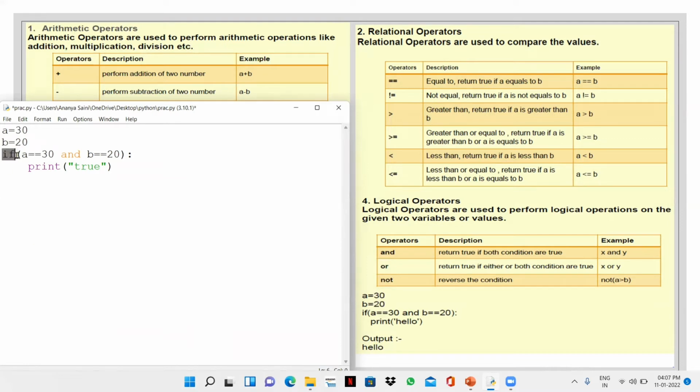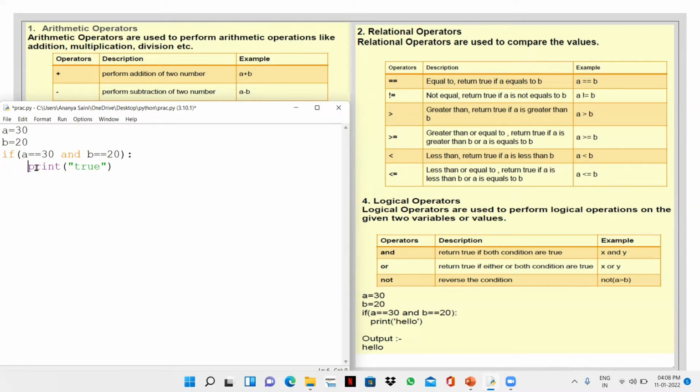Now, if I'm writing if here, it is a keyword. You can see that it's orange. If and and are both orange, which means they are keywords, and all keywords are orange in color. It's very important: Python is a case sensitive language, so all the keywords and all the functions, whatever you use, should be in small letters.